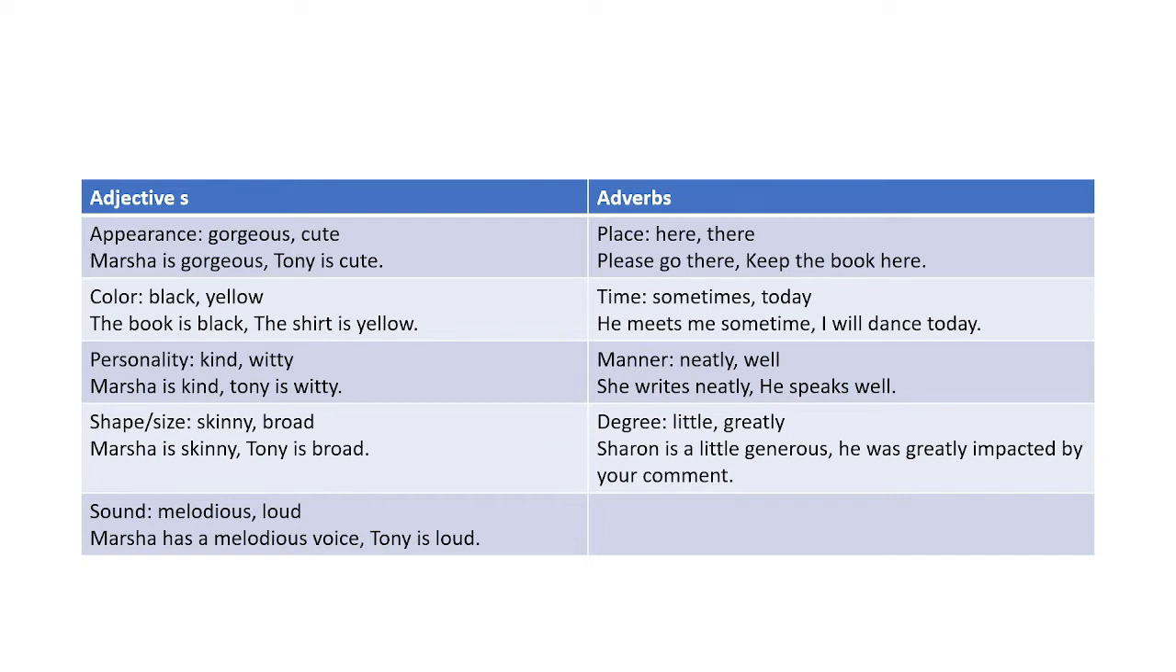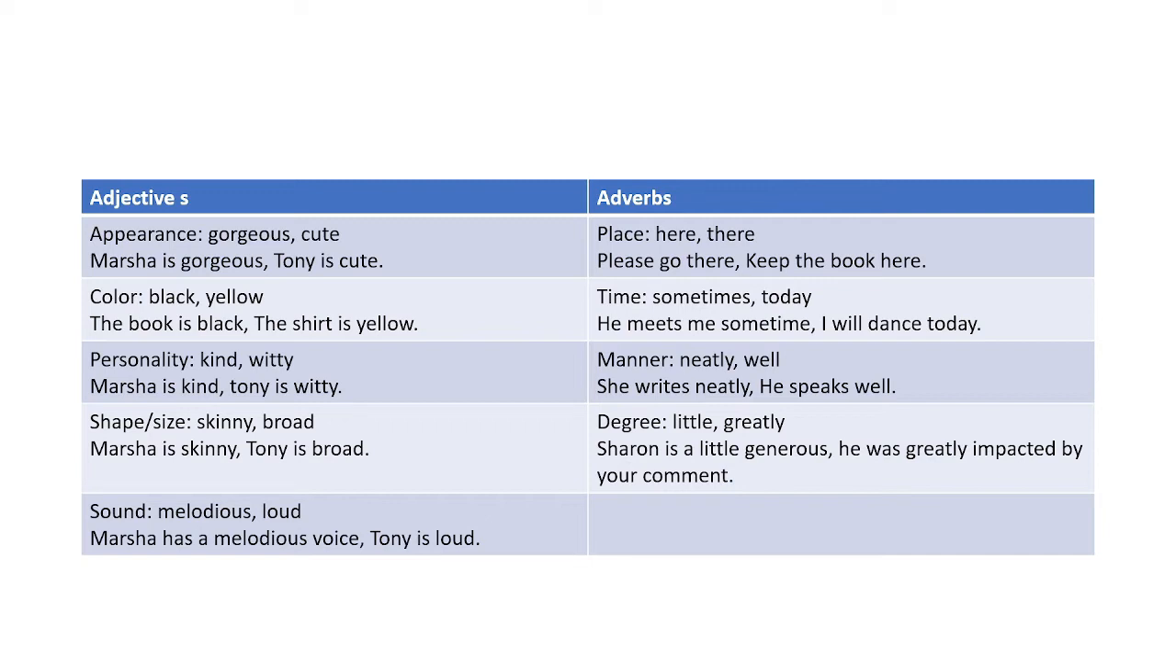Again, we can add in adjectives like touch and taste: hot or tasty. Marsha eats hot food. What kind of food does Marsha eat? Or Tony's food is tasty. How is Tony's food? In adjectives, there is also quantity: many or few. Marsha has many dogs. What is the number of dogs that Marsha has? The answer is Marsha has many dogs. And Tony has a few cats.